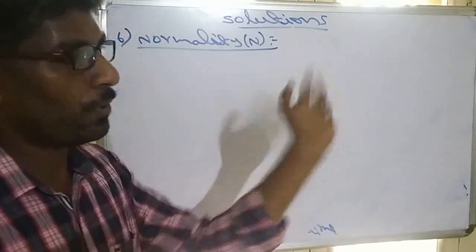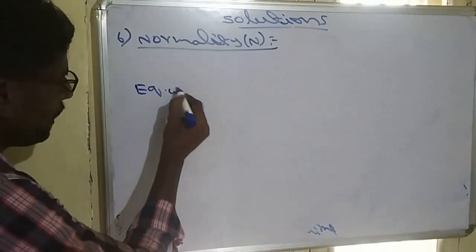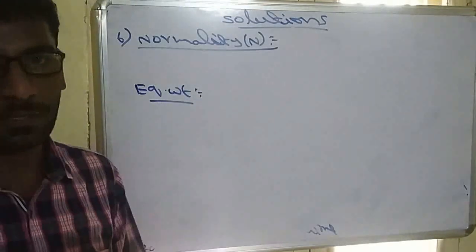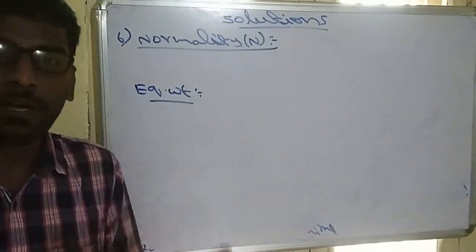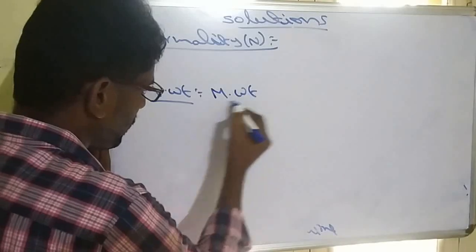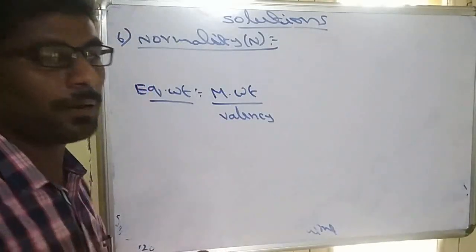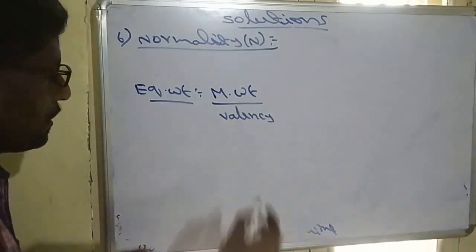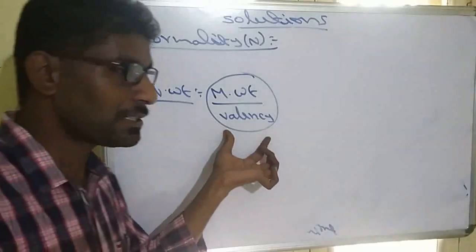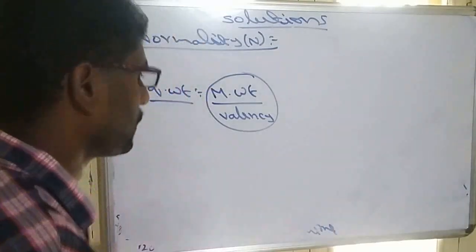Before going to gram equivalent, first we'll see one term, equivalent weight. We know molecular weight. Another term is the equivalent weight. So what is the equivalent weight? It is the molecular weight by valency. If the molecular weight is divided by valency, then the term is called equivalent weight. Now what is a valency? Valency depends on the nature of the solute we are taking.